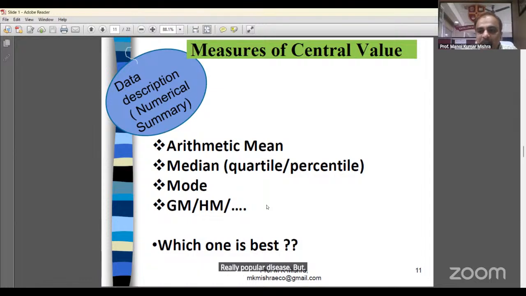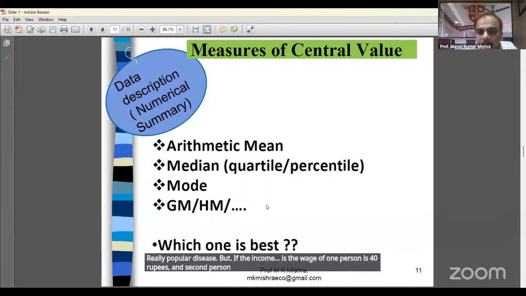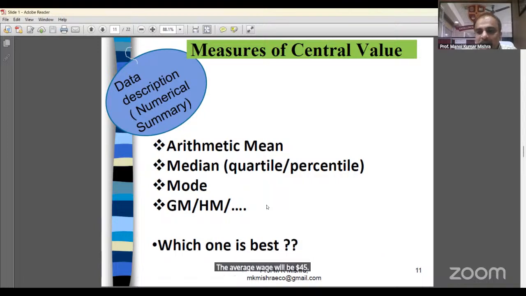But if the wage of one person is 40 rupees and the second person's wage is 50 rupees, the average wage will be 45 rupees. Okay. So in the case of time, distance and speed, we apply the harmonic mean. In the case of population growth and share market, we apply the geometric mean to know the mean.